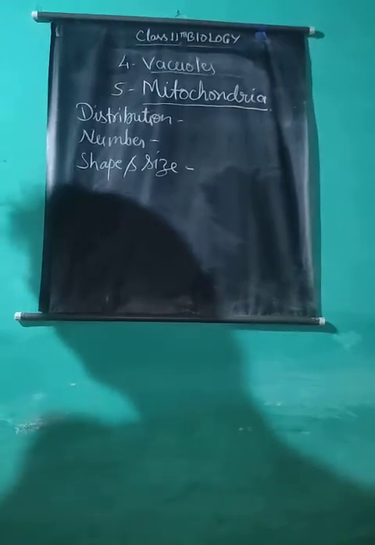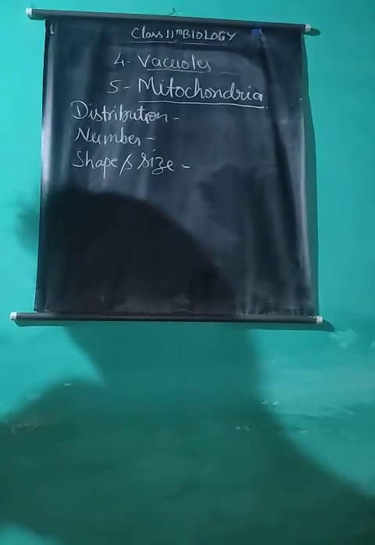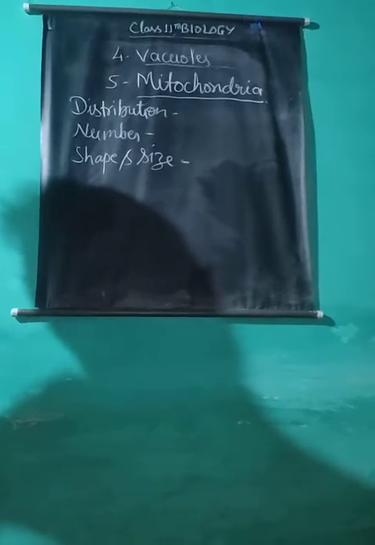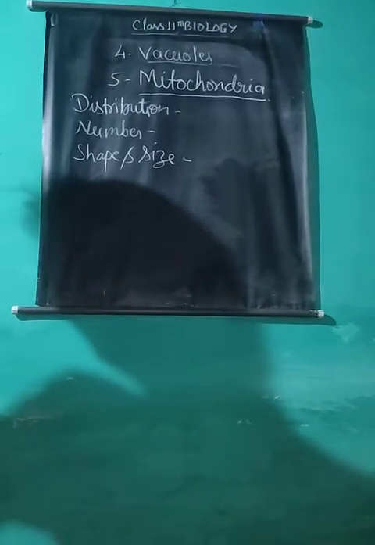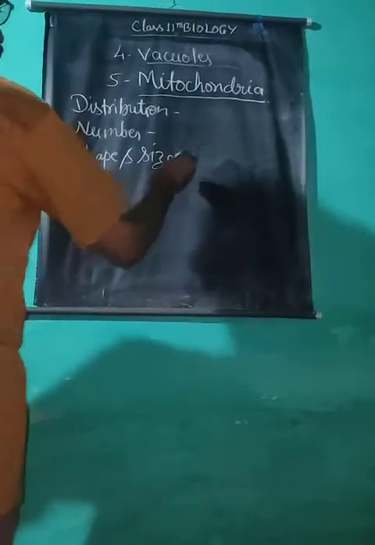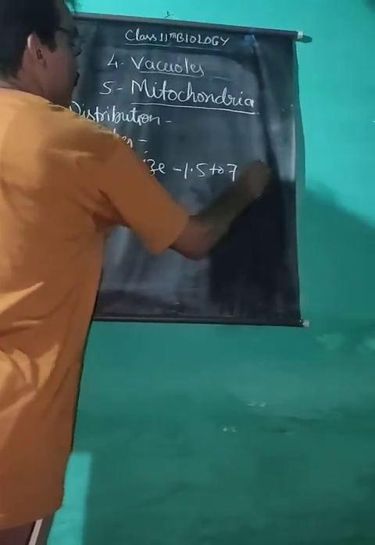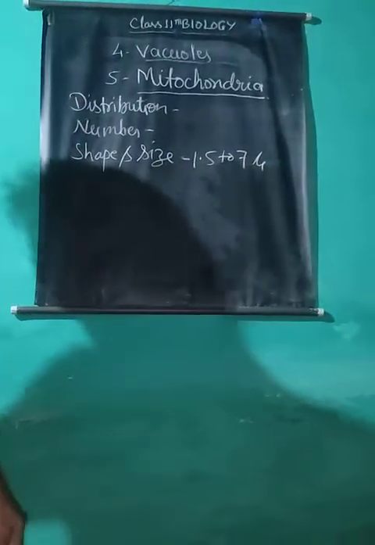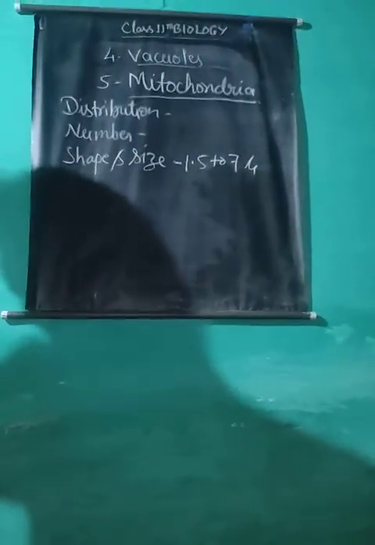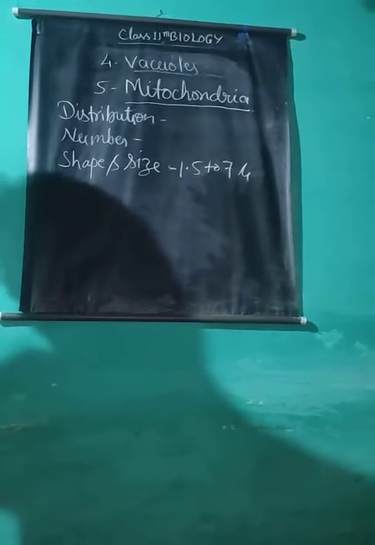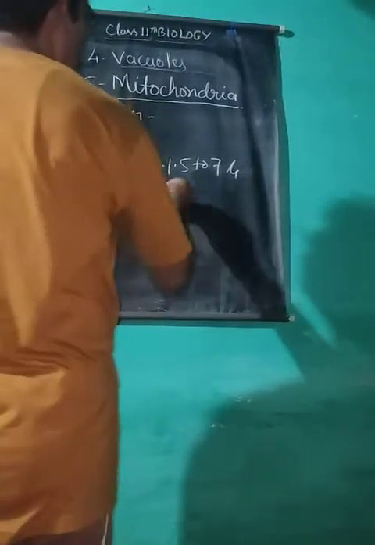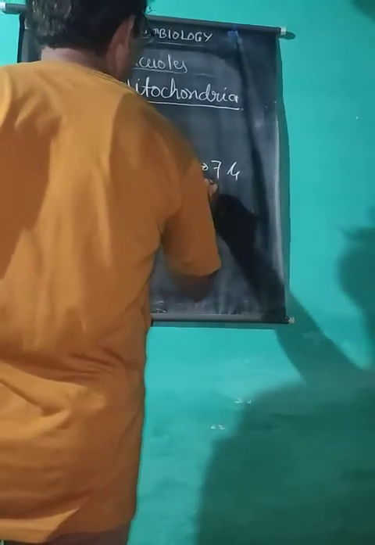The shape of mitochondria may change depending upon the physiological condition of cells. The average size of mitochondria is 1.5 to 7 micron in length and 0.5 to 1 micron in diameter.